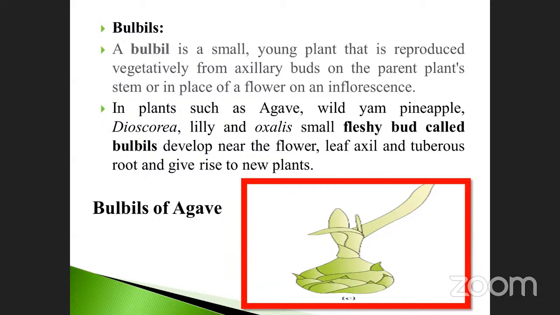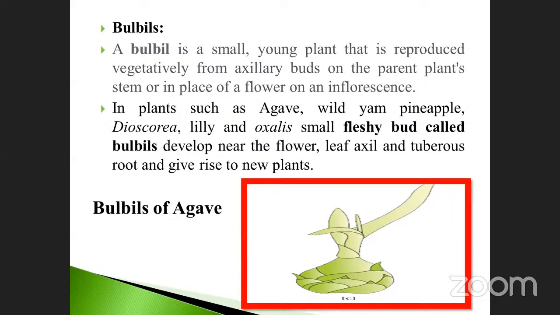Likewise, another point: in plants such as agave, wild yam, pineapple, Dioscorea, lily and Oxalis. This example you must note down, very, very important.